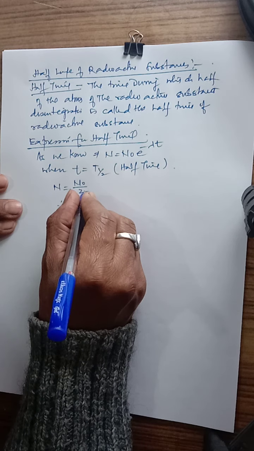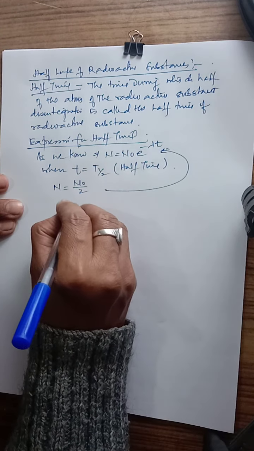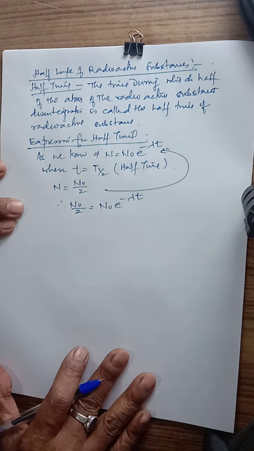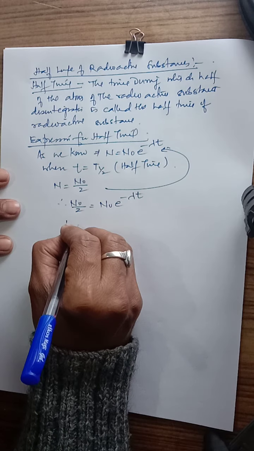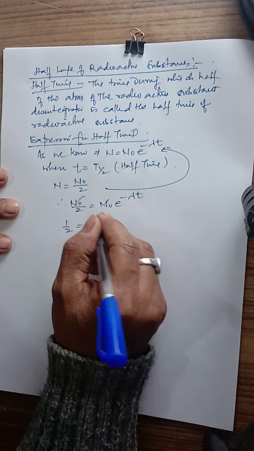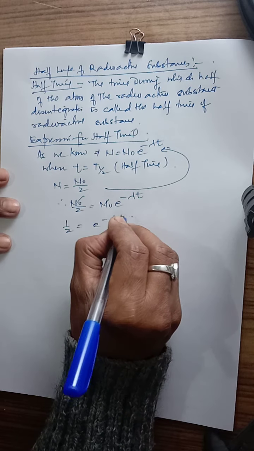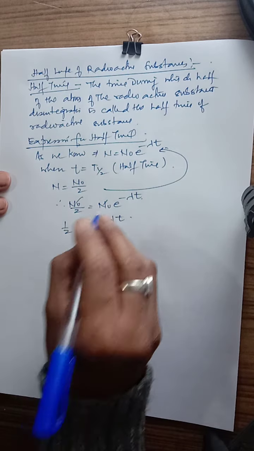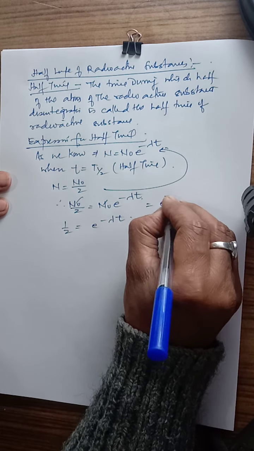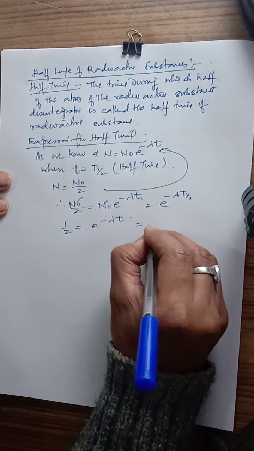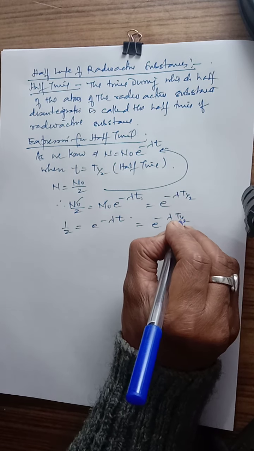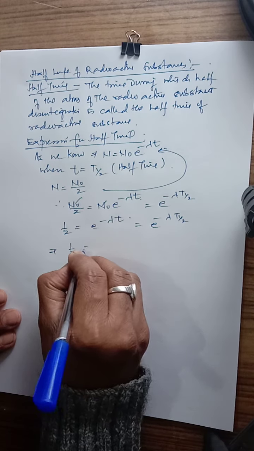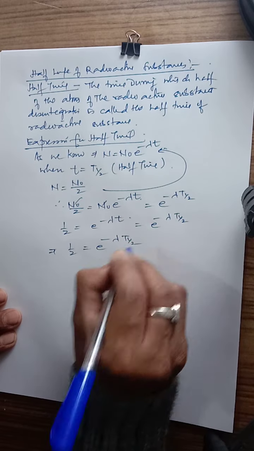So N0 by 2 equals N0 e raised to the power minus lambda t. So it becomes 1 by 2, N0 is cancelled out. Here the value of t becomes t 1 by 2. So 1 upon 2 equals e to the power minus lambda t 1 by 2.